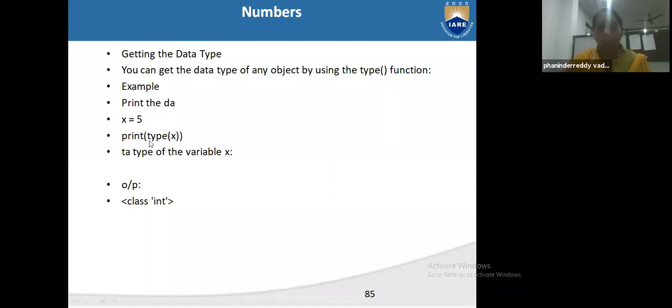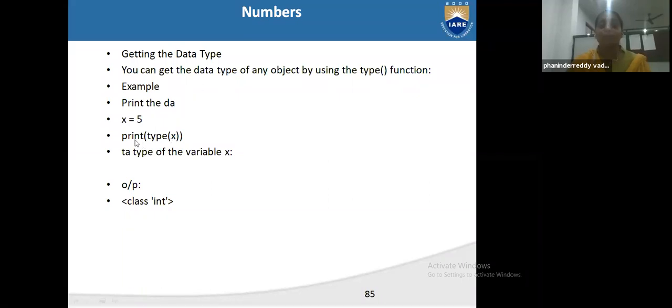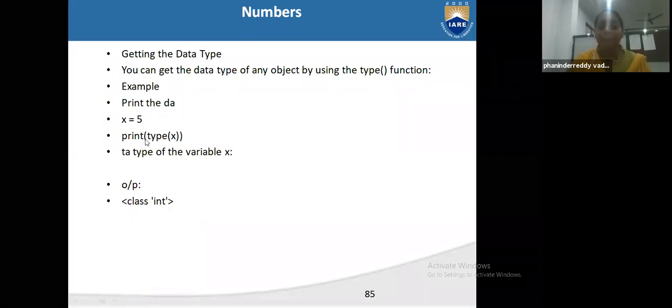So we will use the print type function. This is the syntax of getting the data type. Syntax means you compulsorily have to follow this: print of type of x. X I have given here. Here a means you have to write a is equal to 5.